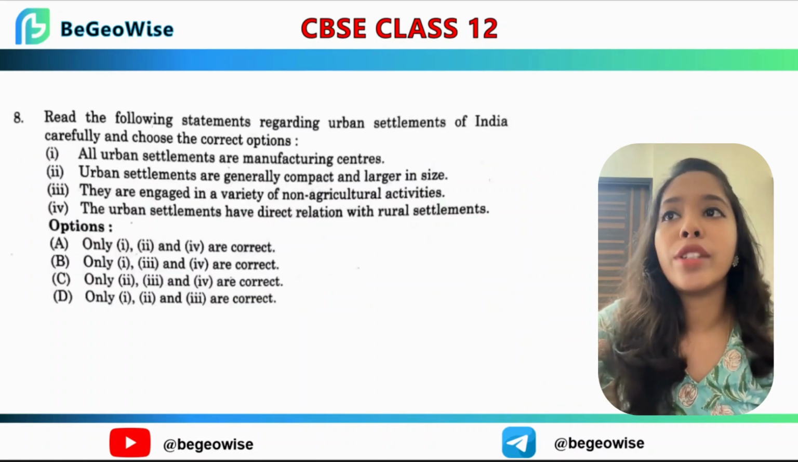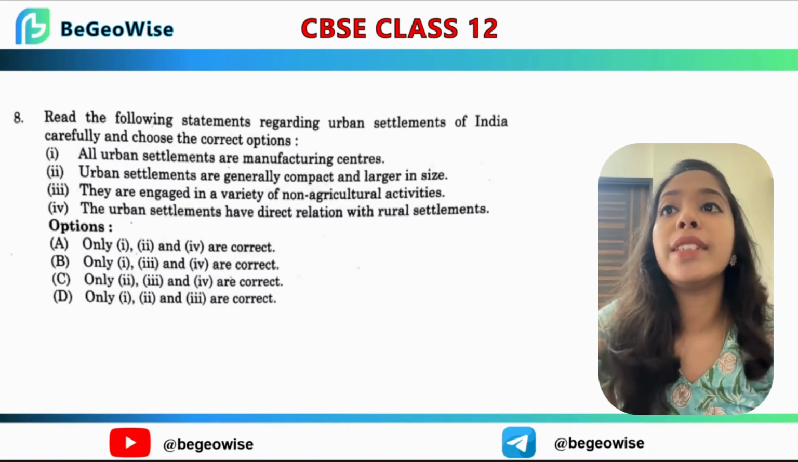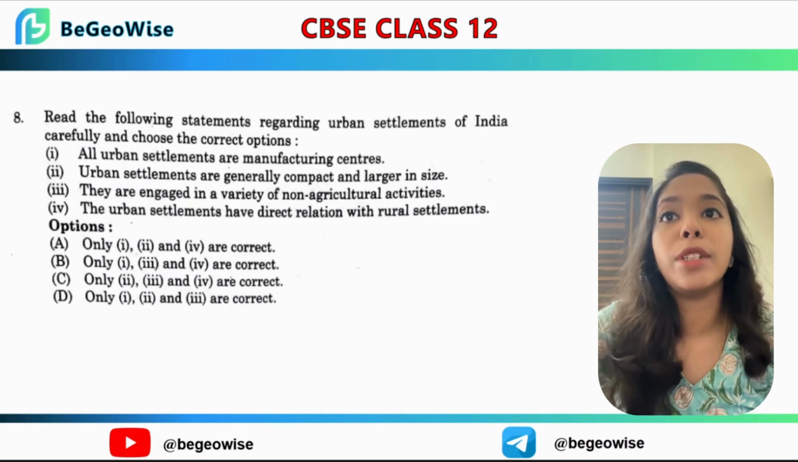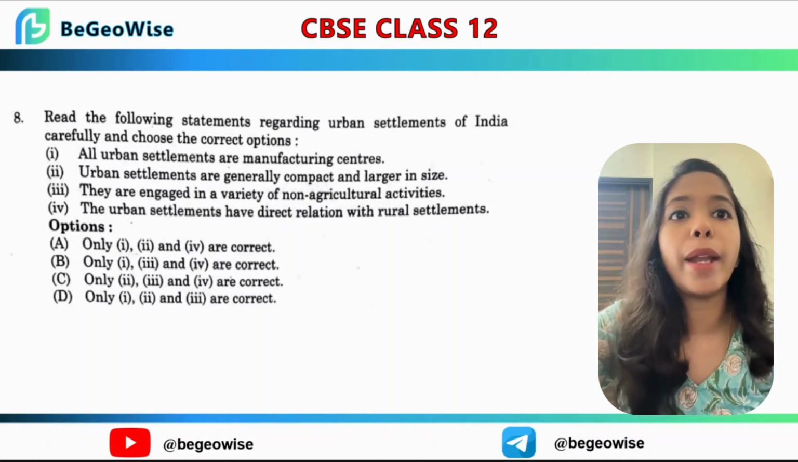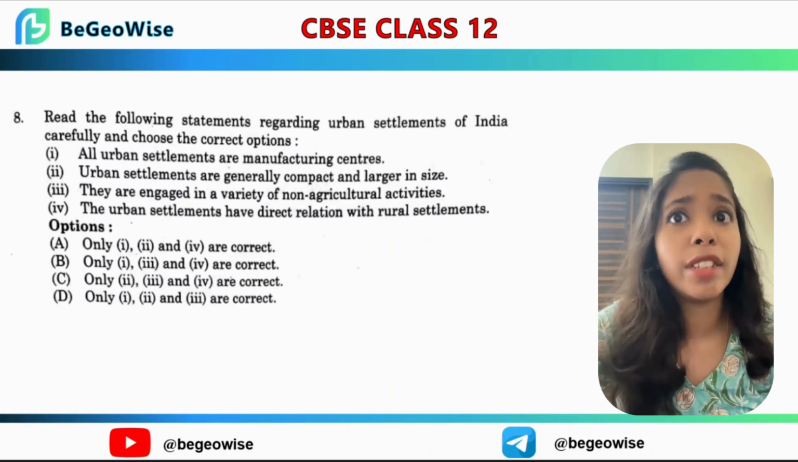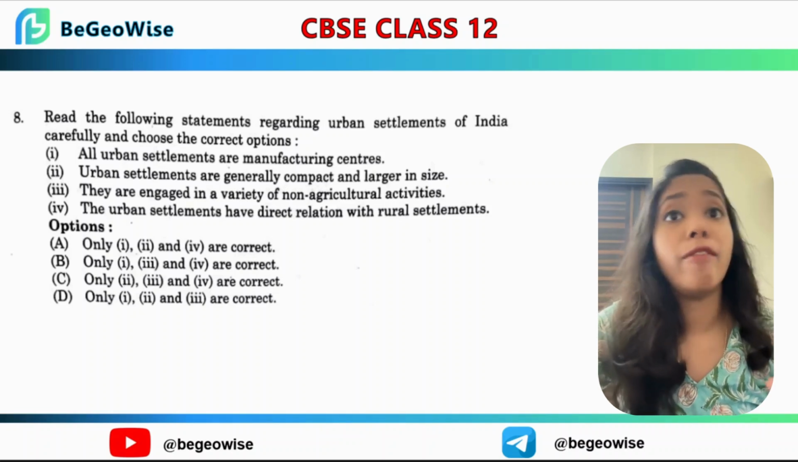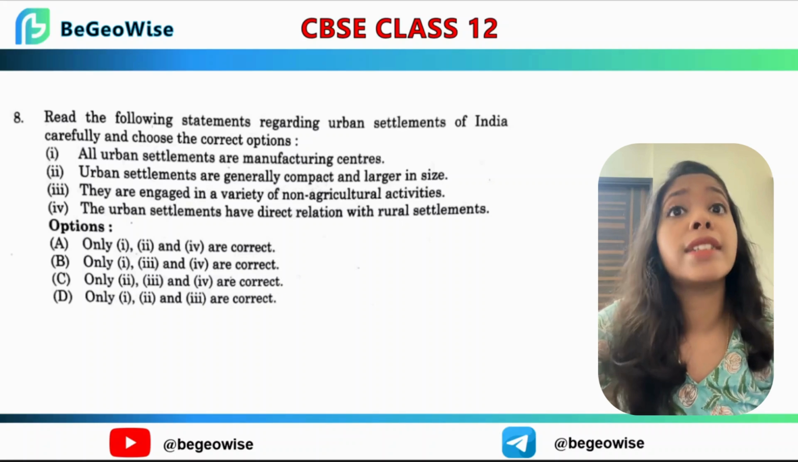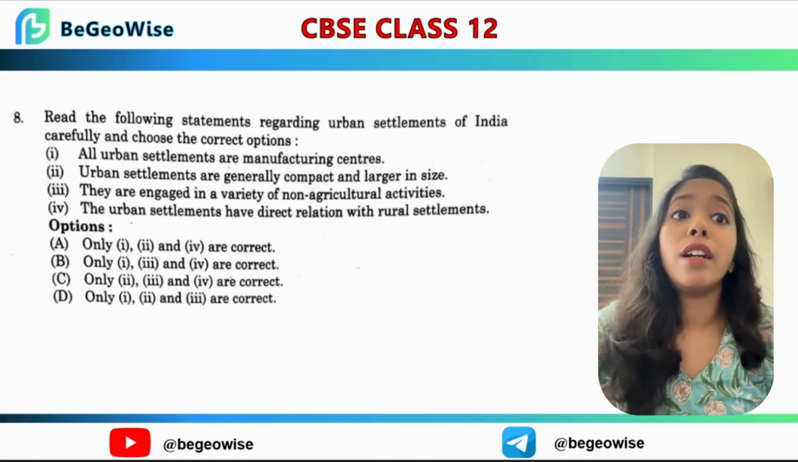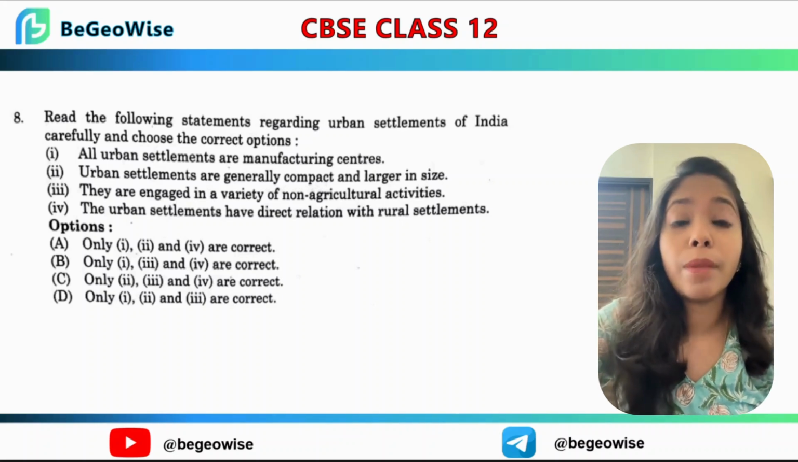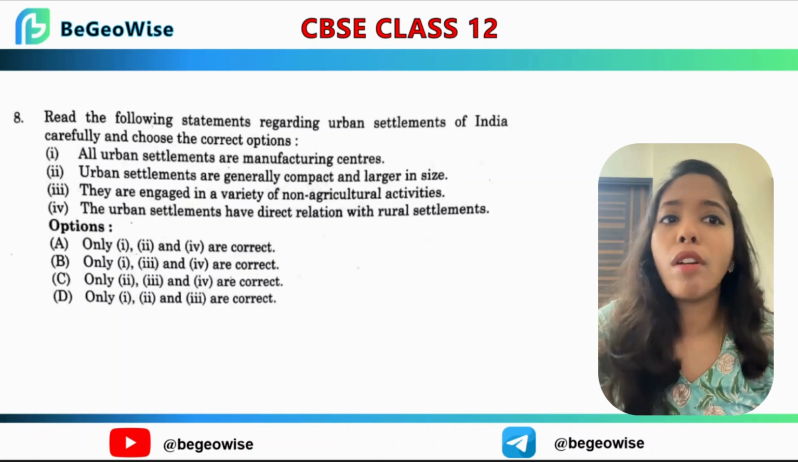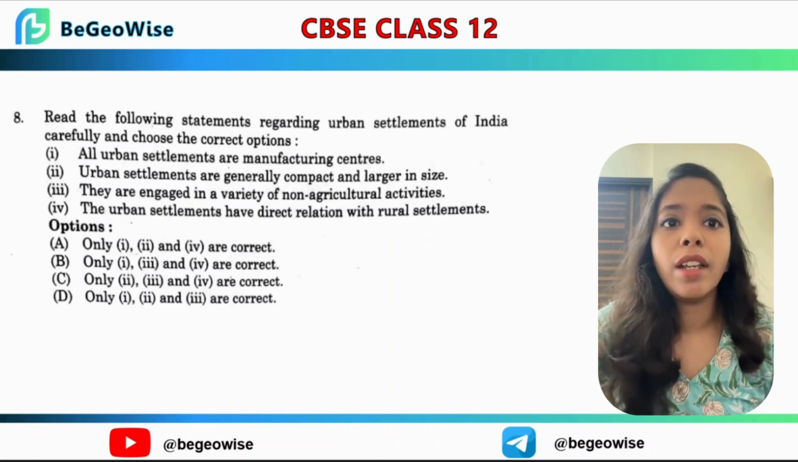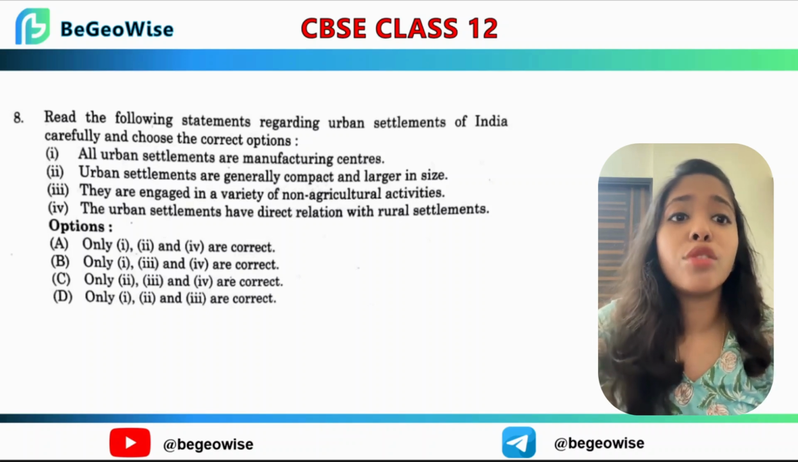Now coming to question number 8. Read the following statements regarding the urban settlement of India. Carefully choose the correct option. Statement 1. All urban settlements are manufacturing centers. Do you think that is correct? Not every city manufactures goods. Some cities are known for their education like Kota, administration like Gandhinagar or tourism like Agra. So urban doesn't always mean that factories are present. So the statement is too general.